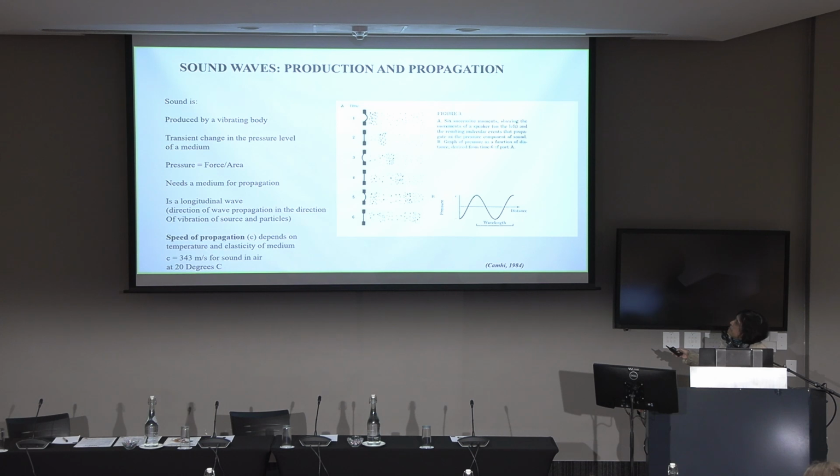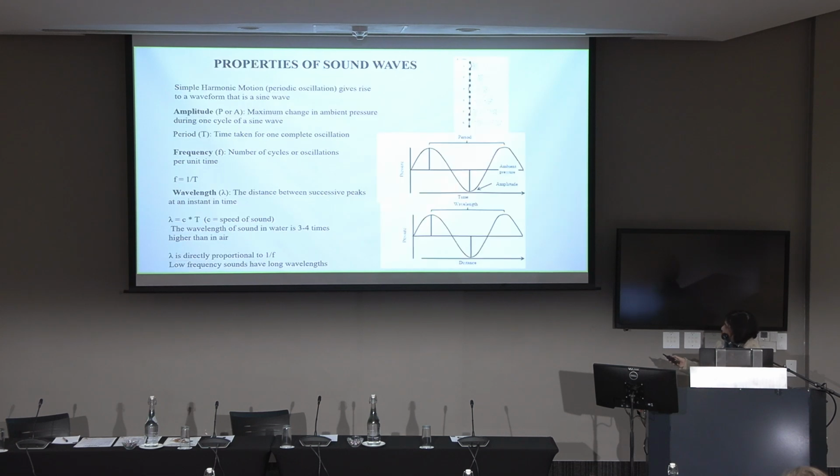But basically, if you plot this, in one cycle the pressure goes up to a max, comes back to ambient pressure, then the next half of the cycle goes down and comes back again.